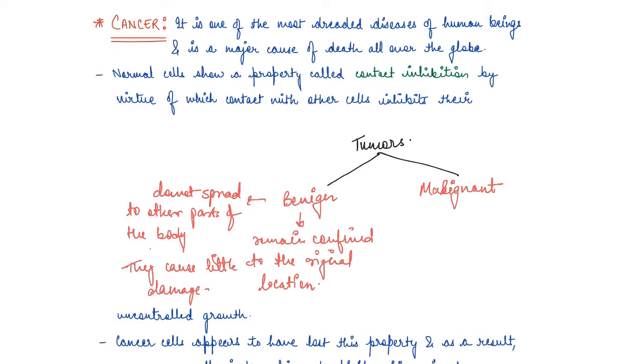So benign tumors are confined to their original location. That is the reason they do not spread to the other parts of the body and they cause little damage.